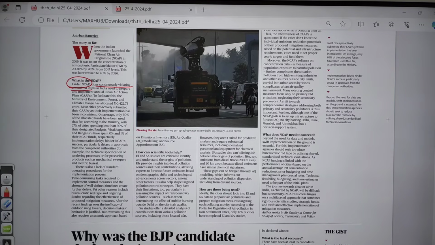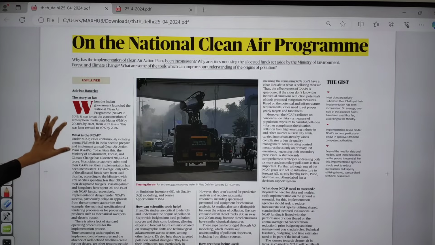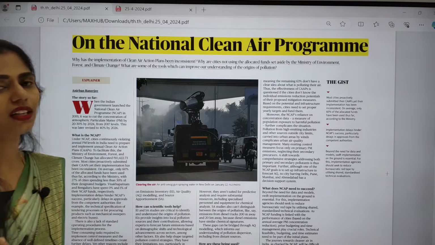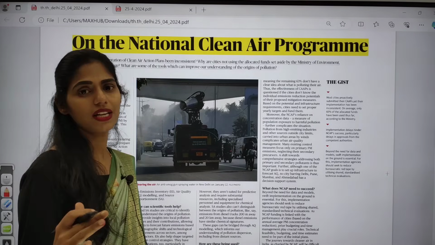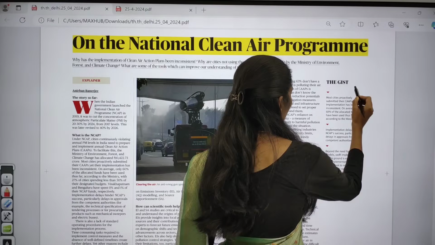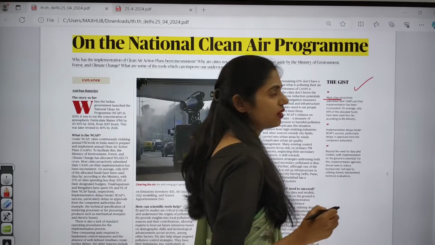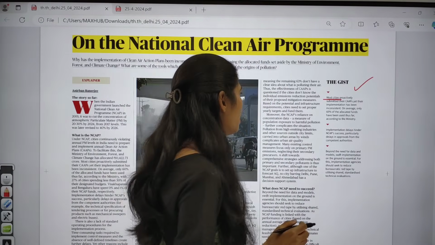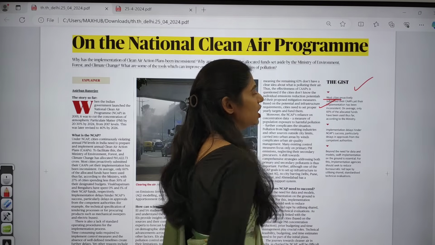It is focusing on particulate matter and on decreasing its concentration, and 2017 is the base year. This article says that more cities proactively submitted their reports,